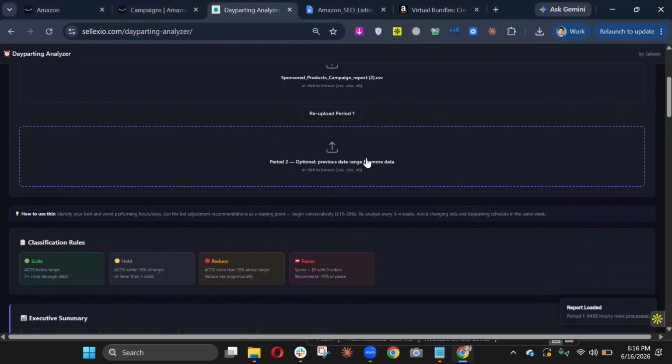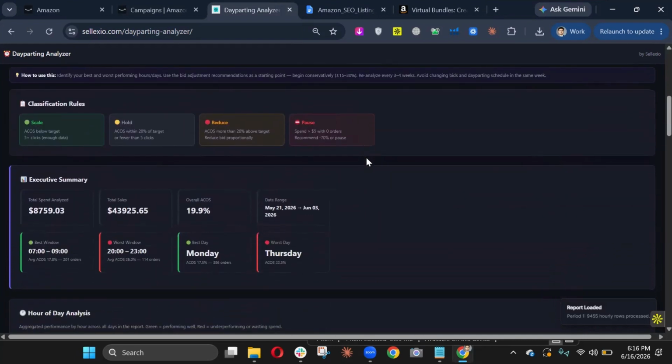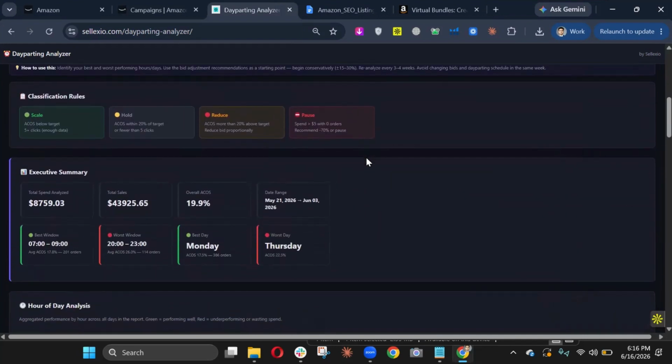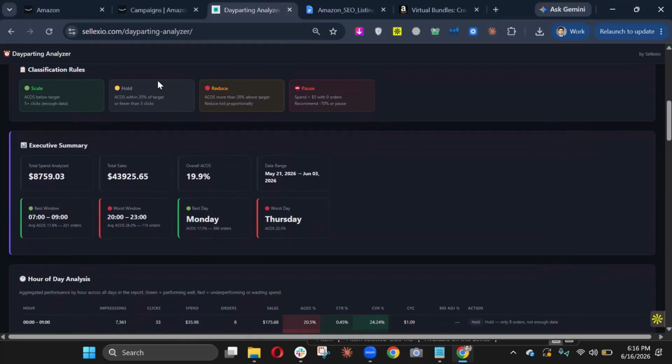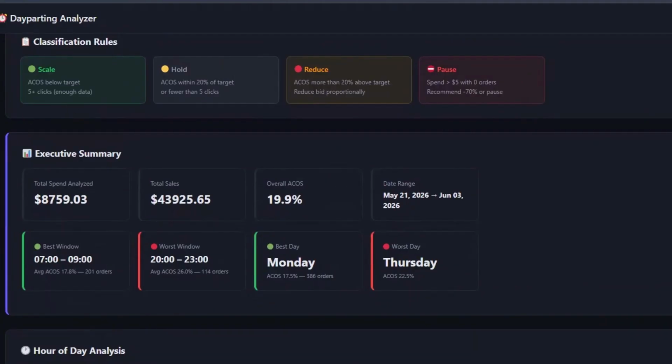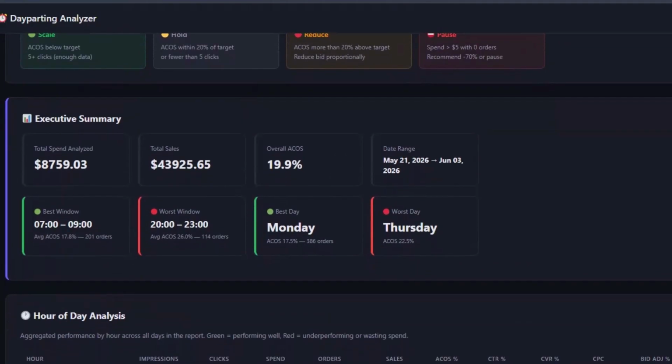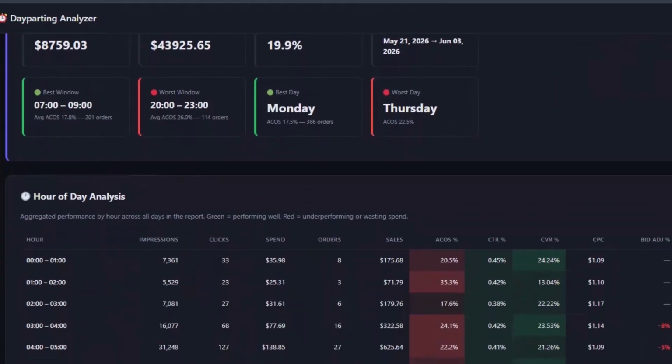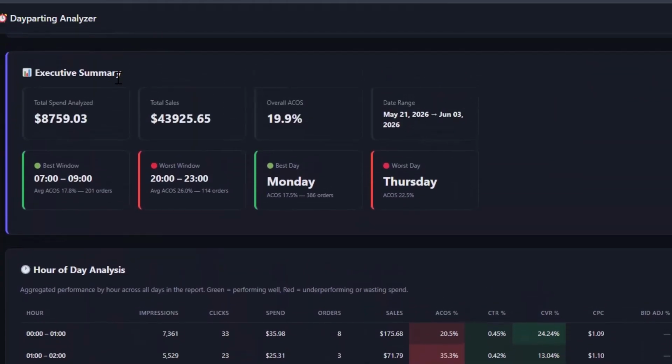and you can see that it has already analyzed the whole report in less than a second. Literally, it's showing us a bit of classification rules. You don't need to know these, but these are some of the rules that we use to classify which hours of your day perform well. And you can see an executive summary. For example, the total ad spend that we analyzed was this, and the date range that we covered was this.